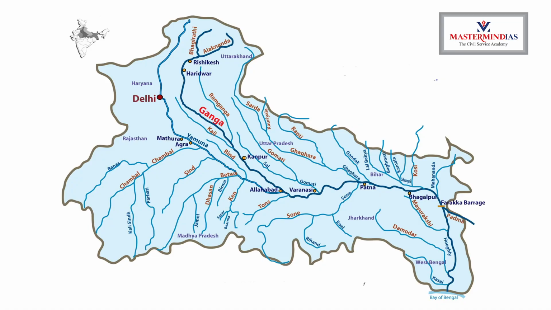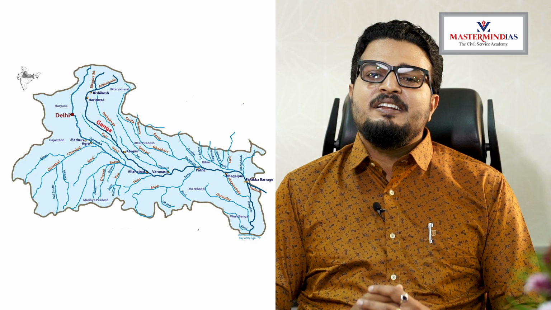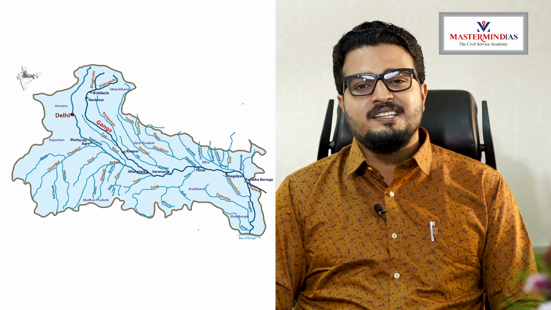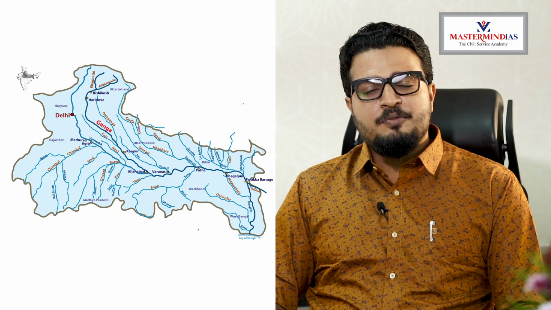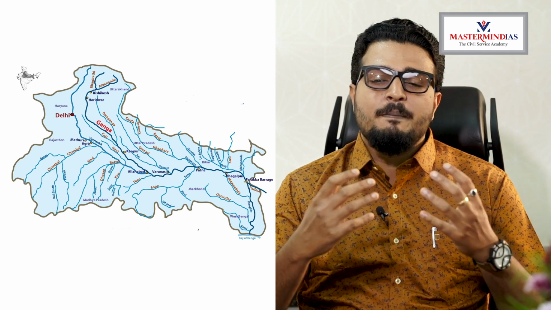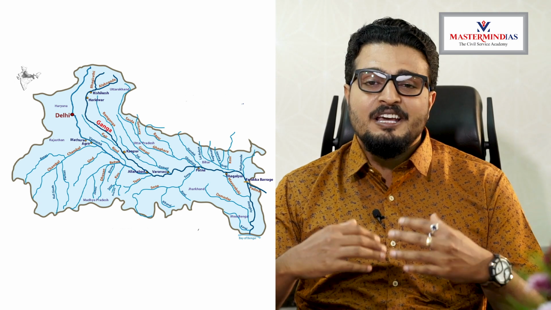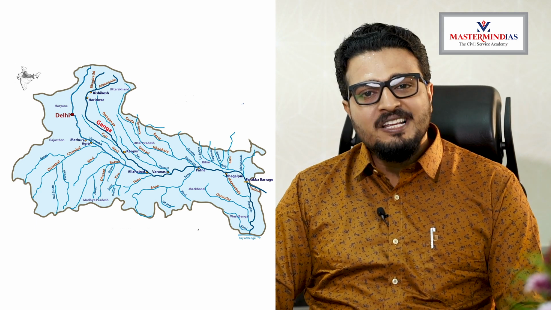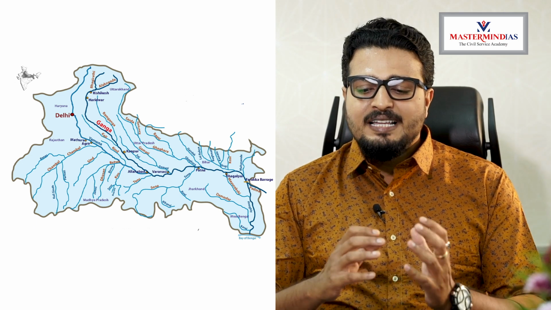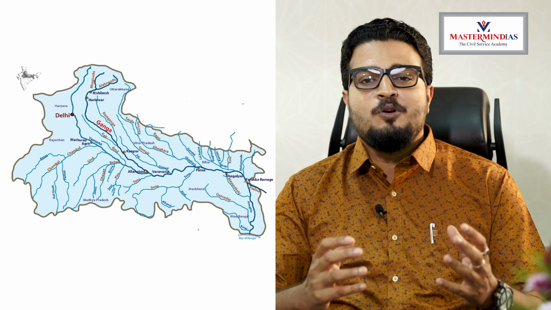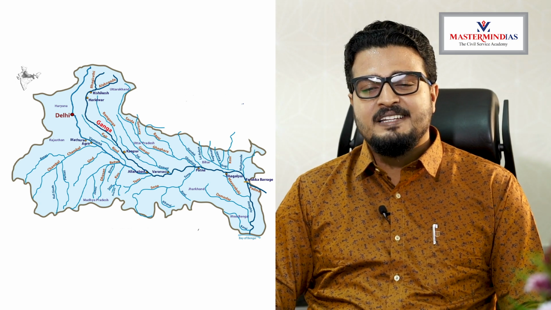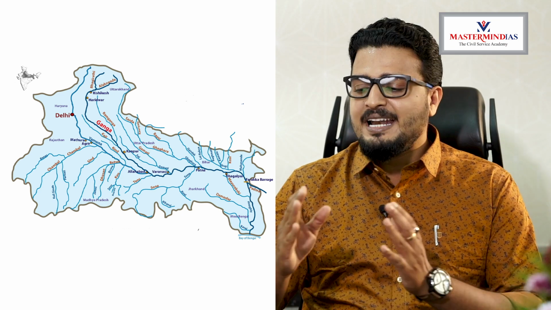Before that, I'll show another important image that will give you a better idea about it. In this particular image, you can see the total river basin of river Ganga. So starting with tributaries. What are actually tributaries? Tributaries are the rivers that provide water to a major river or main river. They give water. So what are distributaries? Distributaries are the rivers that take water from the main river and flow in some other direction. So we have right bank tributaries and left bank tributaries.